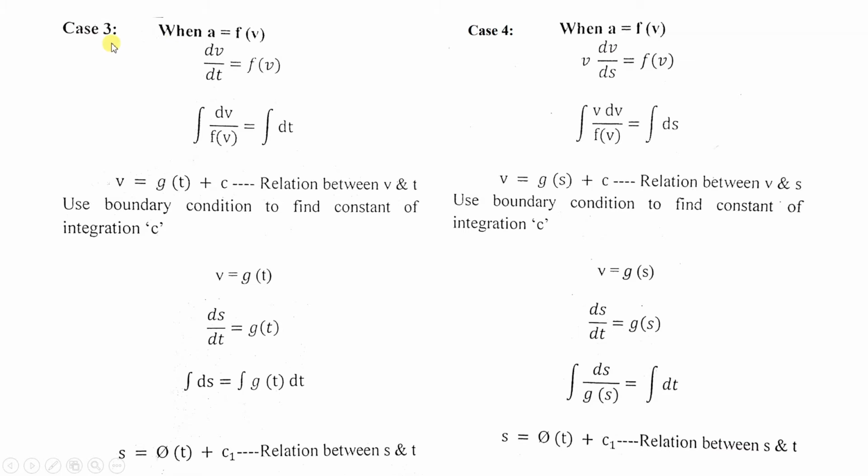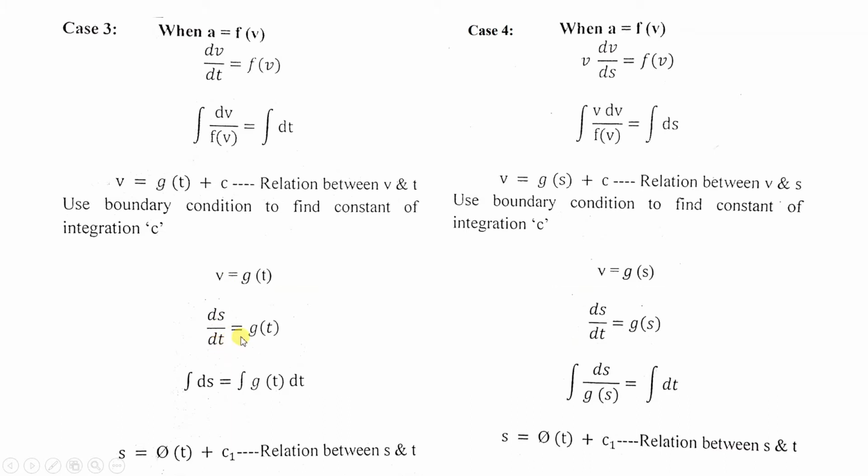Now we'll see case number 3. Acceleration is a function of velocity. So acceleration can be written as dv by dt is a function of velocity. Take this function of velocity on the left hand side and integrate on both sides. So you will get time as a function of velocity plus c. Apply boundary conditions, you will get c is equal to 0. So velocity is a function of time, and velocity can be written as ds by dt.